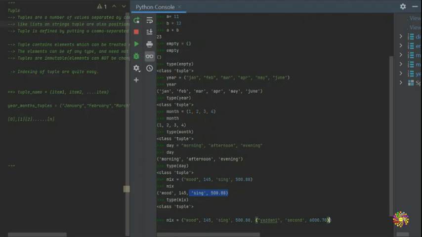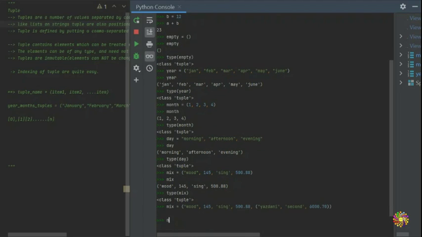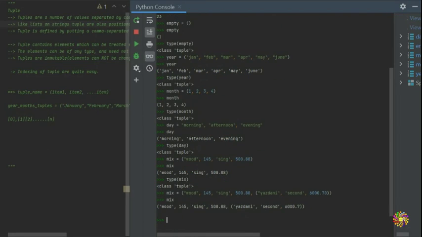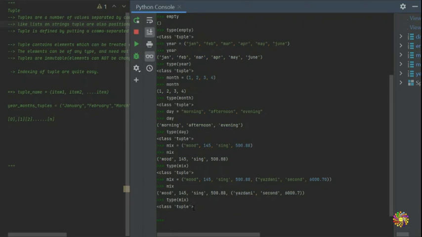6,000.70. Okay, so now we're going to put our mix, for example, and we're going to see that when we have put the second one here, it's totally different. And when we put an inquiry, what type is it in Python, we put a type, what is the type of the mix, and Python says that this is a type tuple because this is an object. So how about if we add one more?